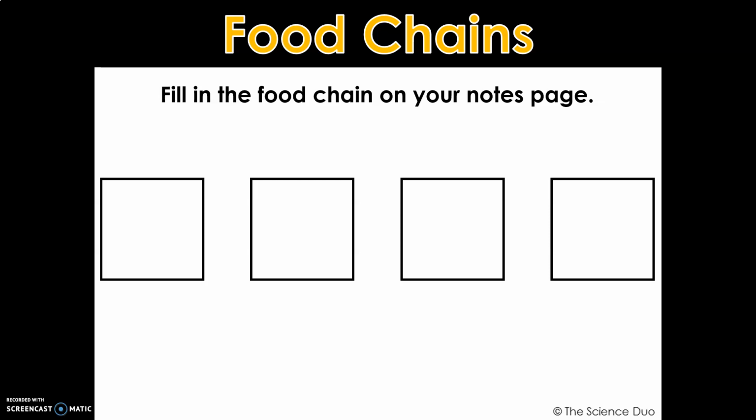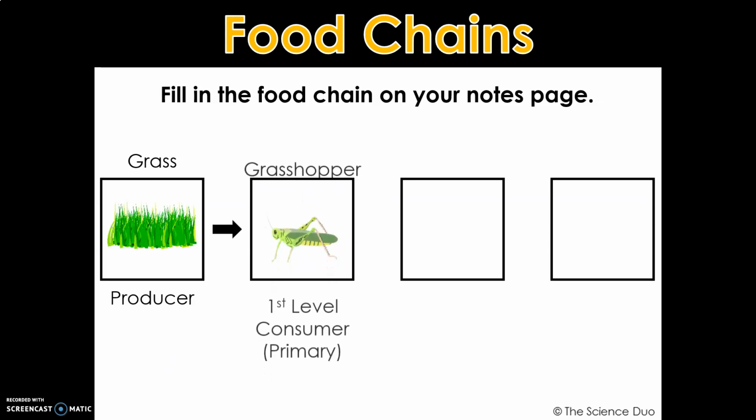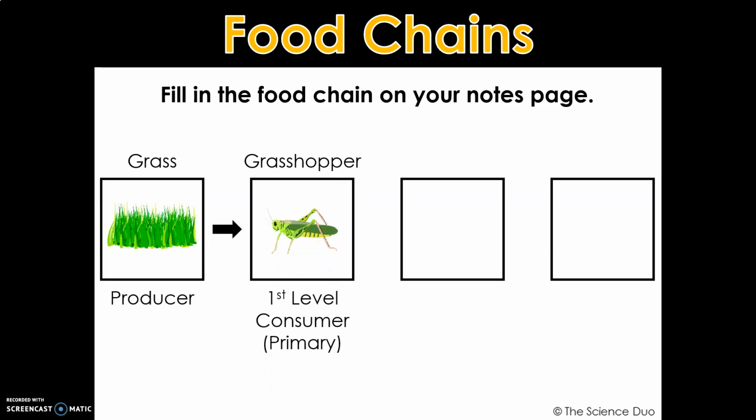We're going to fill in this food chain on your notes page. We always start with producers. They're your base. Without producers, there's no food chain. So, the direction of energy flow: the grasshopper, which feeds on the grass, is the first level consumer or primary consumer. So the energy flows from the grass to the grasshopper.